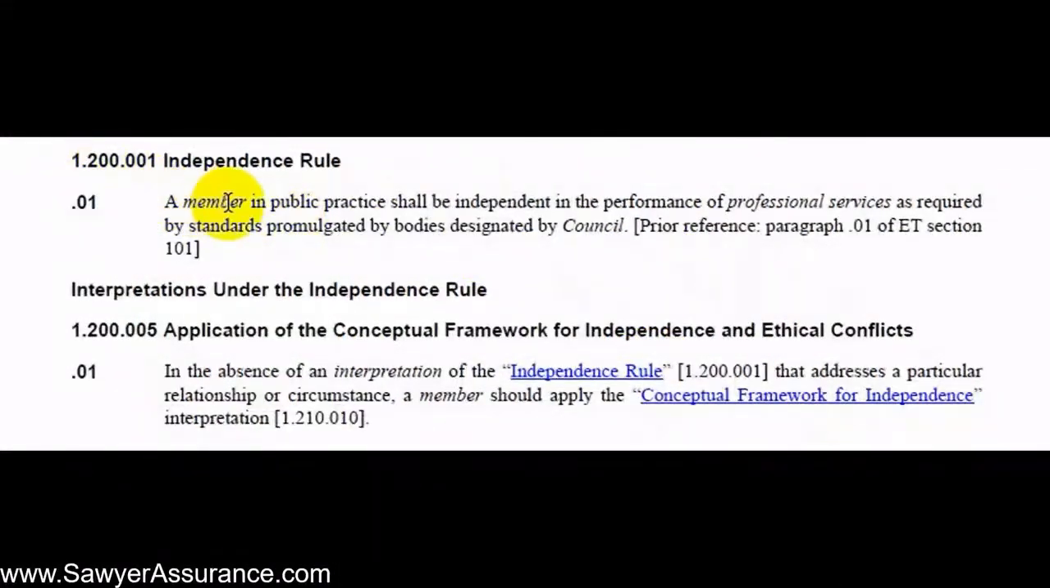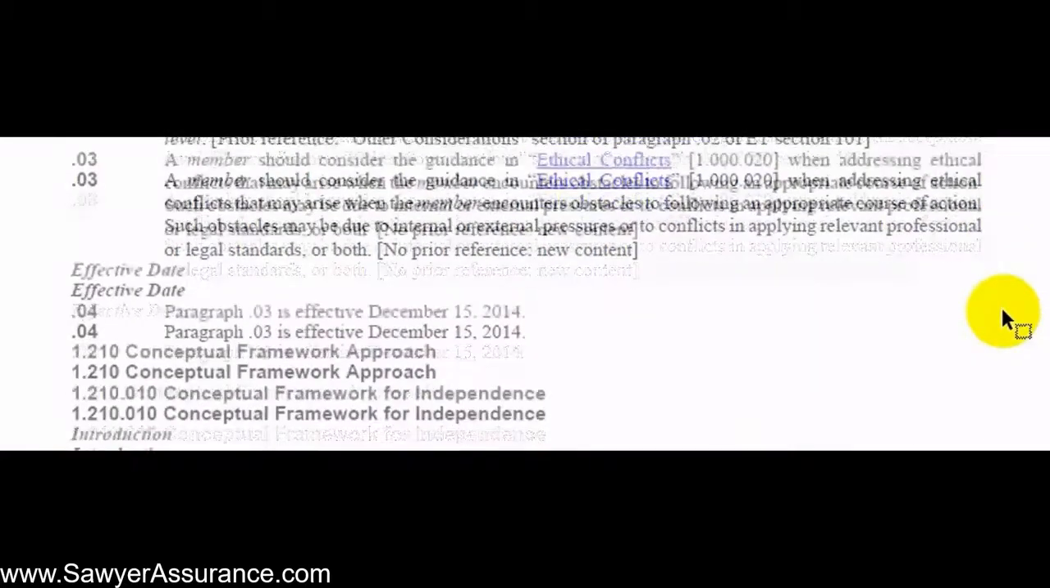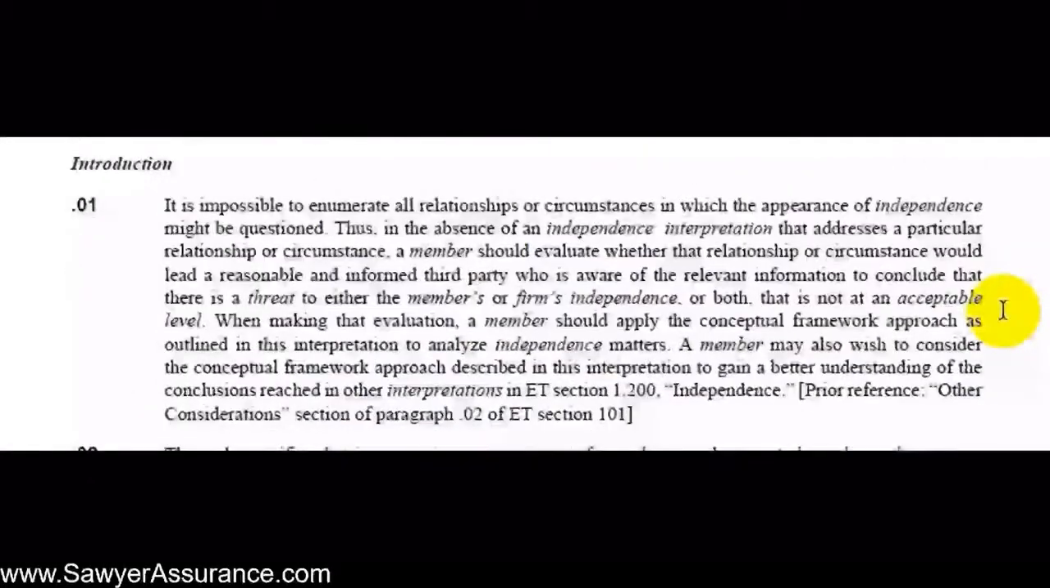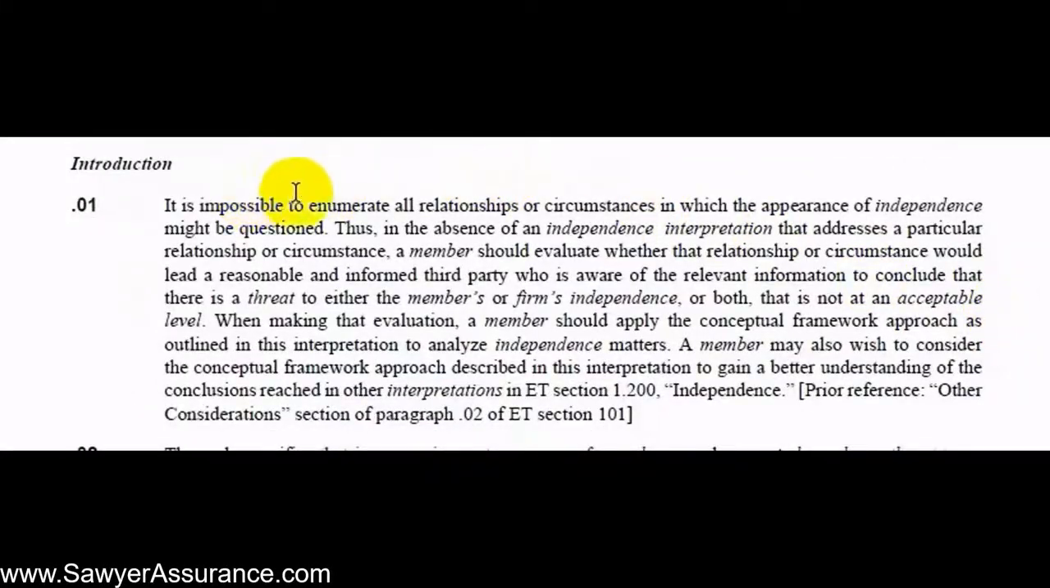And it says here that a member in public practice shall be independent in the performance of professional services as required by standards promulgated by bodies designated by the council. And so in this case, that would be the AICPA and the performance of a GAS audit. And so the problem with independence is that there's an infinite number of relationships and circumstances for which the appearance of independence might be questioned.